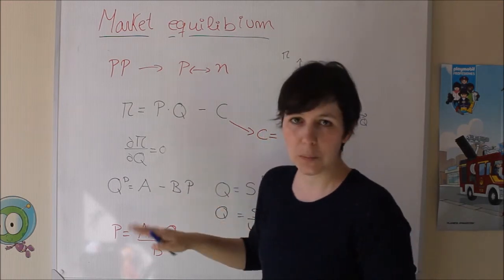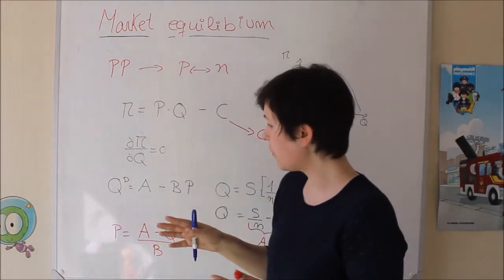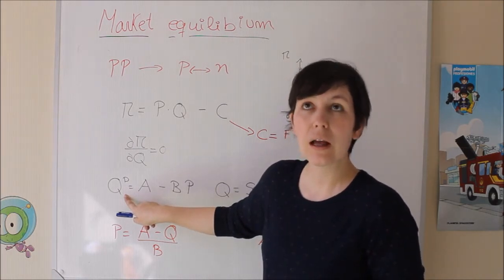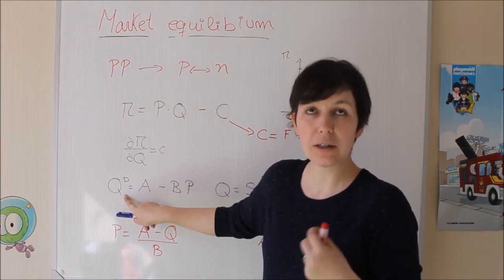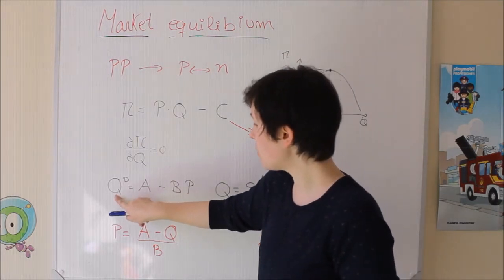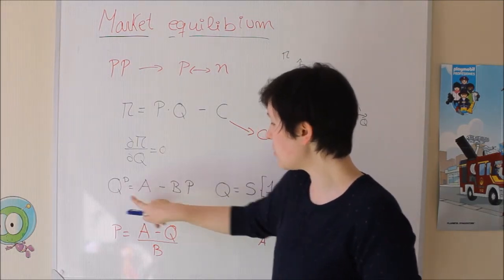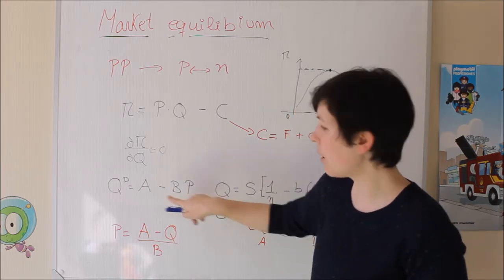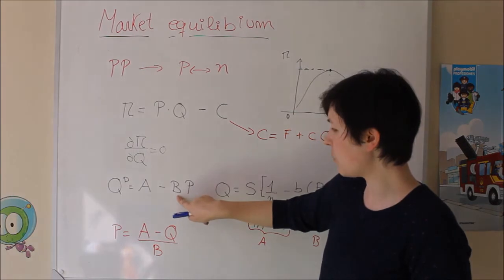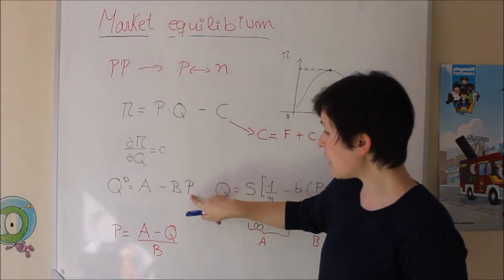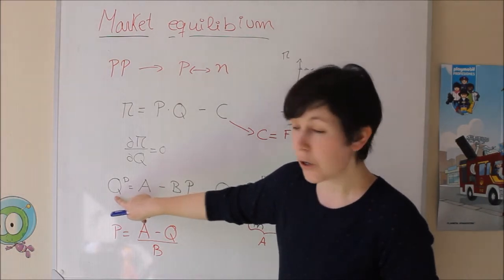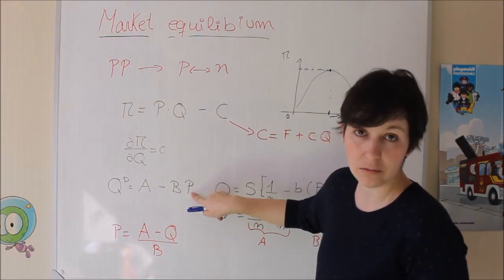This is going to be a general demand function. So it is the quantity that the firm is going to observe as the demand, okay? The demand is this quantity, and that demand is going to depend on prices, okay? Here we have another variable. I'm going to tell you what that is later, in the same way as P. You can see that if you want to have a higher demand, you have to decrease your price, right?